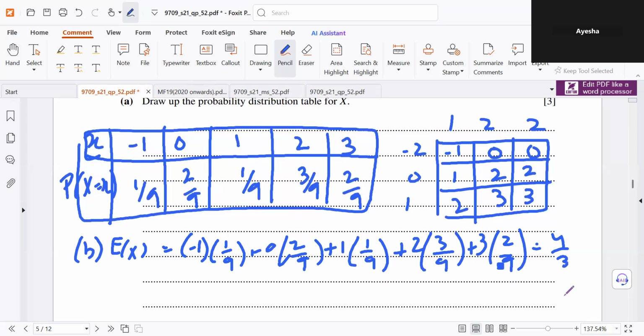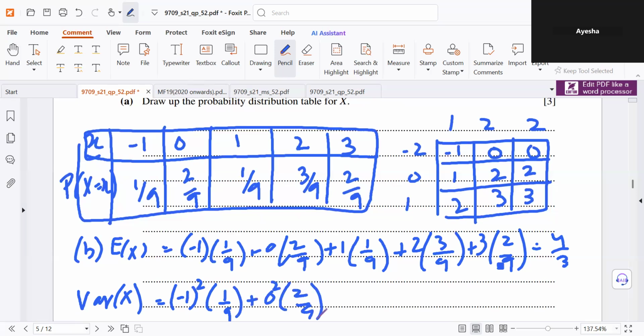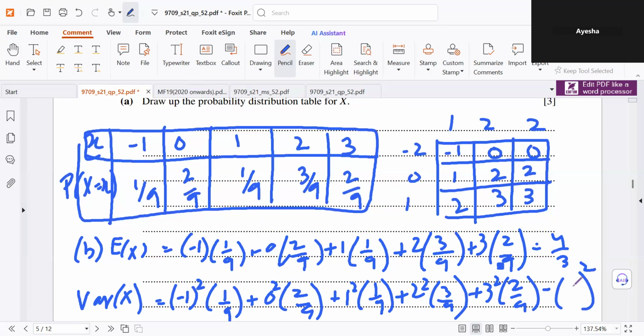For variance, the formula is you square the top values: minus 1 squared times 1 by 9, plus 0 squared times 2 by 9, plus 1 squared times 1 by 9, plus 2 squared times 3 by 9, plus 3 squared times 2 by 9, minus the mean squared.